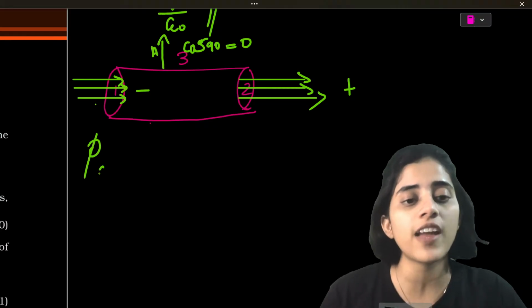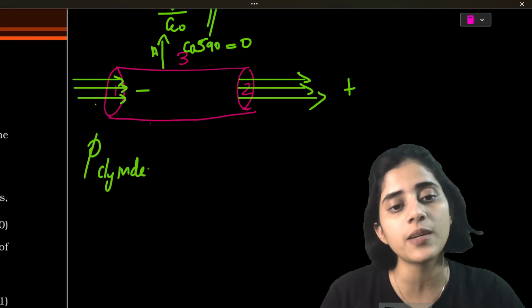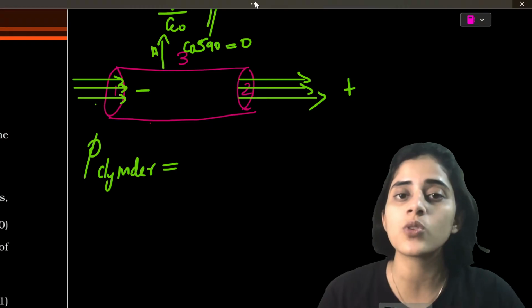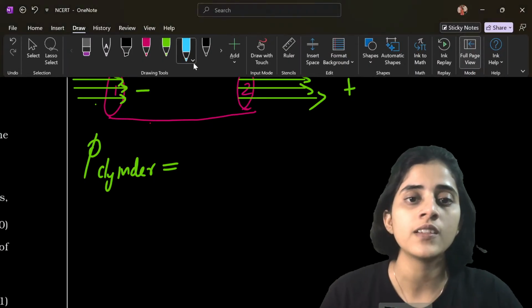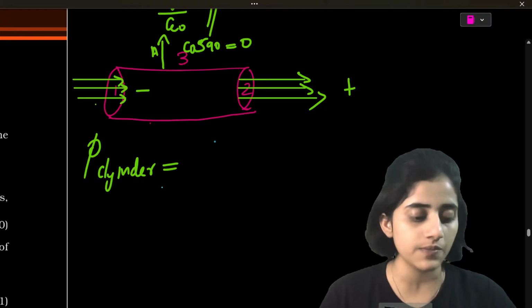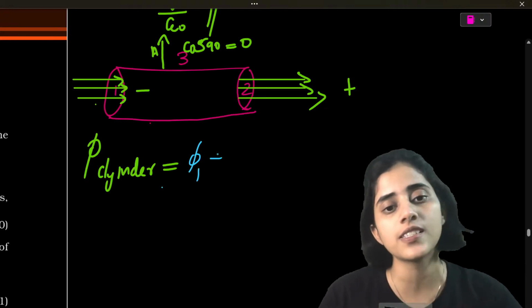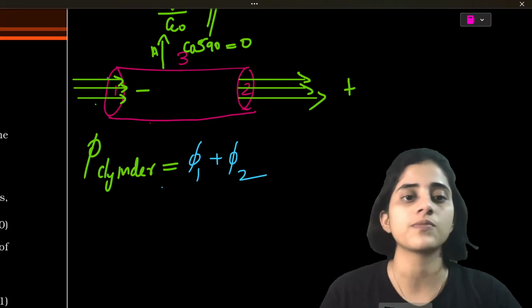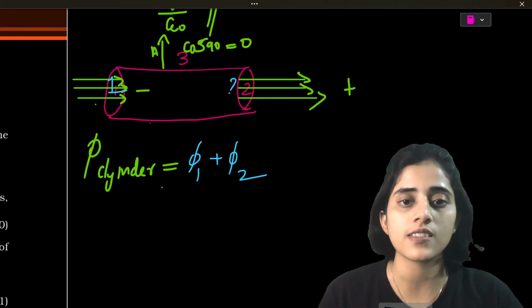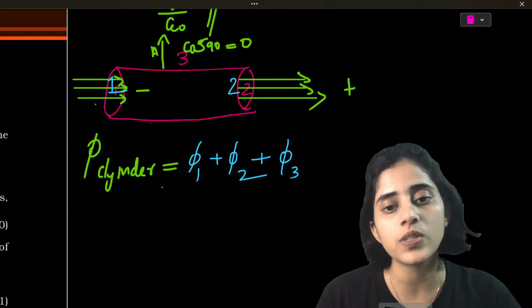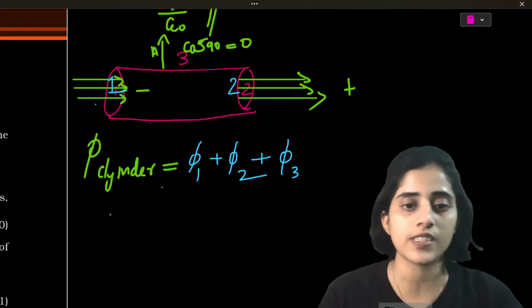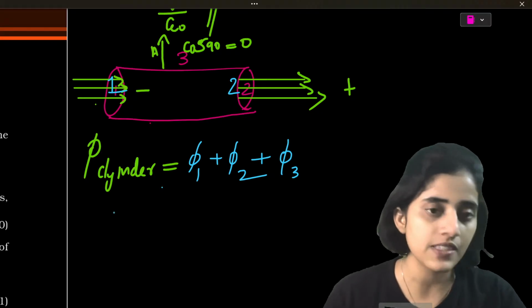So the total flux of the cylinder, which is the total number of field lines passing through the cylinder, is going to be phi of 1, the first surface, plus phi of 2, the second surface, plus phi of 3, which is the top surface. Phi of 3 is definitely 0.